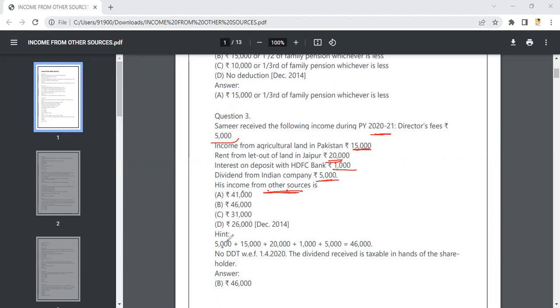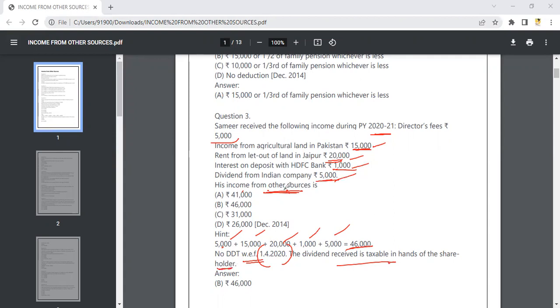So every amount I'll add: 5,000, 15,000, and then this 20,000, 1,000, 5,000, so that I'll get my total income. From the total income, no DDT again, is nothing but no income from other sources. DDT, whichever is the state I gave you in the theory part: here the dividend received is taxable in the hands of the shareholder.